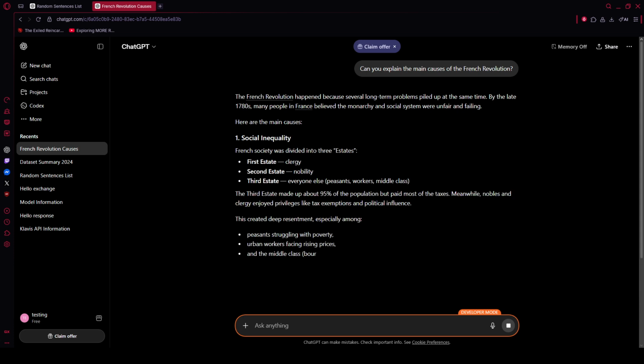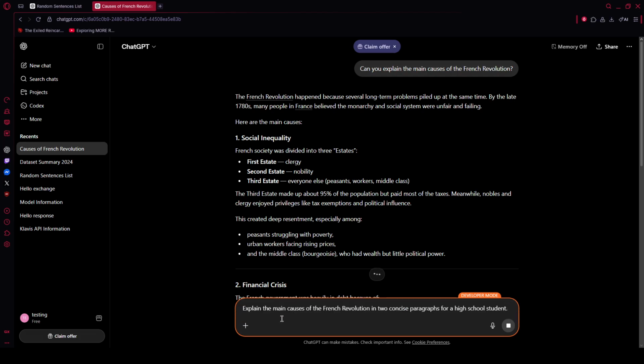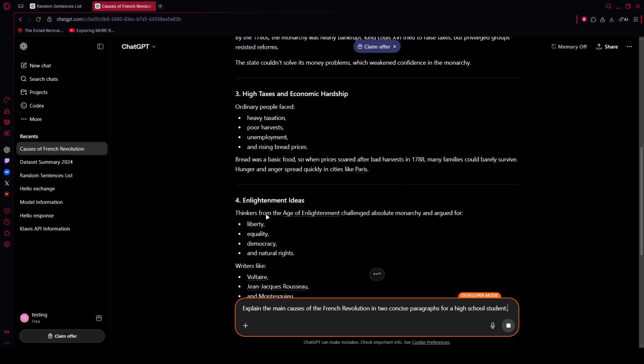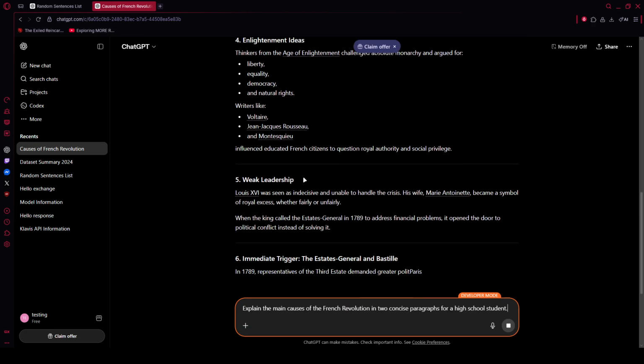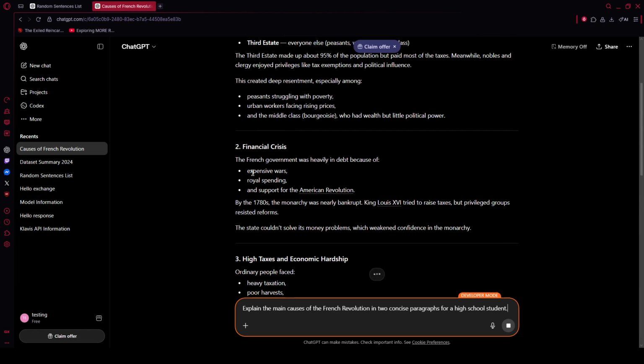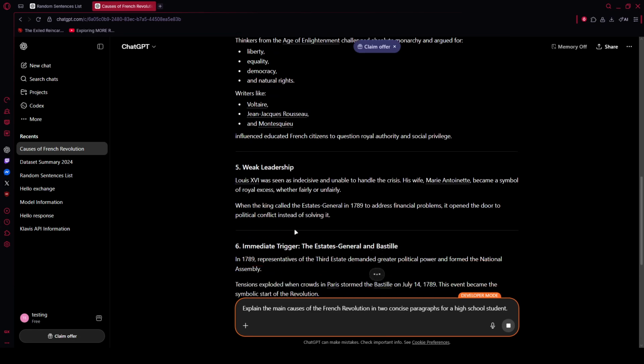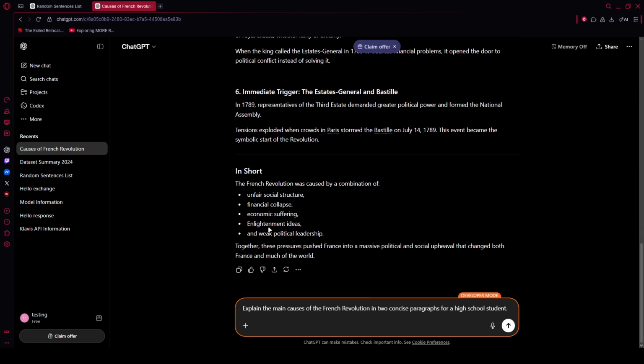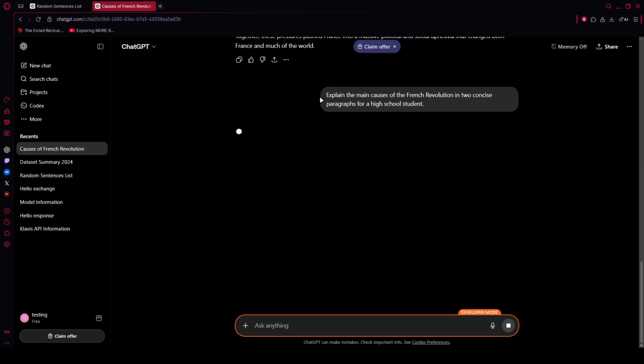Next, deconstruct complex queries. If your topic has multiple parts, split it into smaller sequential questions so each answer can be thorough. Ask about the causes first, then move on to the effects, and only then dig into key figures or timelines. This step-by-step approach keeps the conversation focused and helps you evaluate each piece before building on it. If you realize a subtopic needs more depth, pause there and request examples, definitions, or comparisons before proceeding.